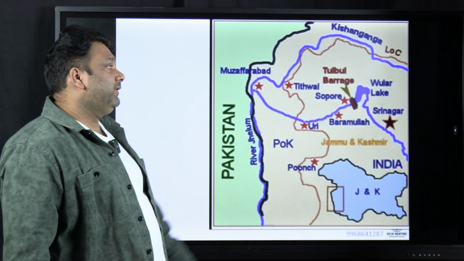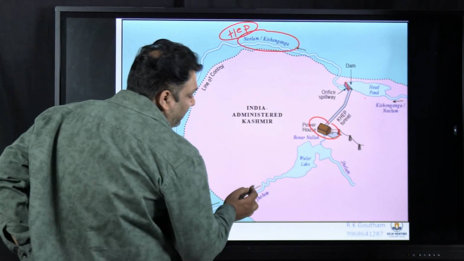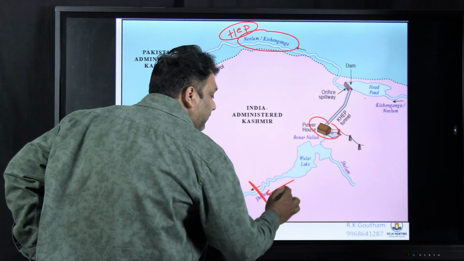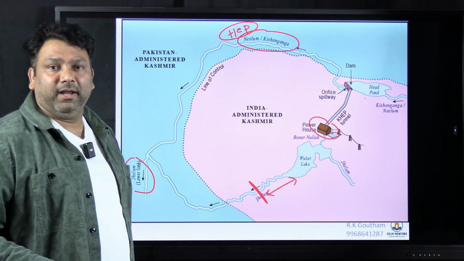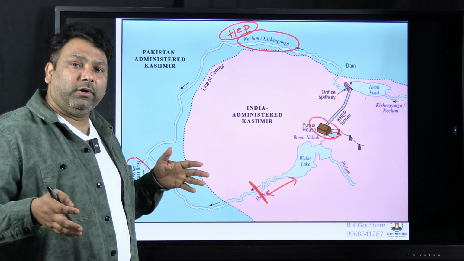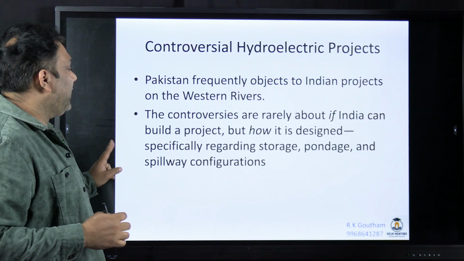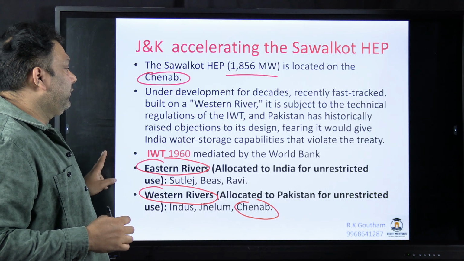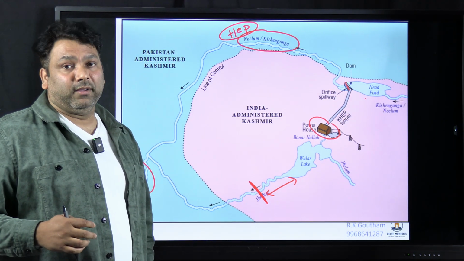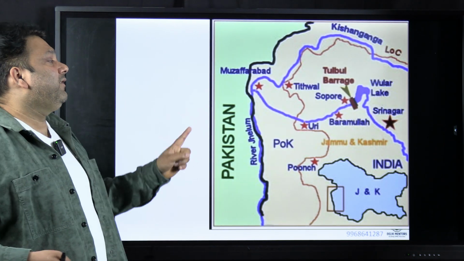So next one is the Tulbul navigation project. What is India doing in Tulbul? India is building a barrage here so that India can maintain a certain amount of water. When India holds the water back a bit, water will remain here. Then in the Baramulla district, it will play a very important role in navigation. When there is water in the channel, ships can go from here to there. So that will be useful for India. But Pakistan is objecting to this too, saying you are holding back the water. So this is the second issue. This is called the Tulbul navigation project.